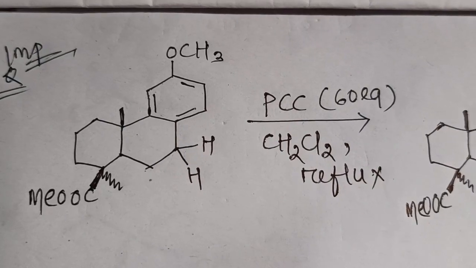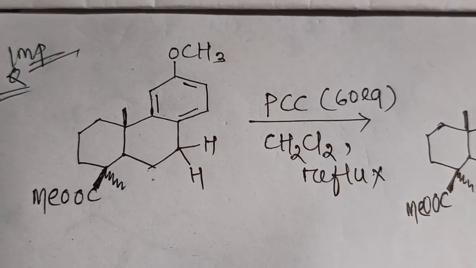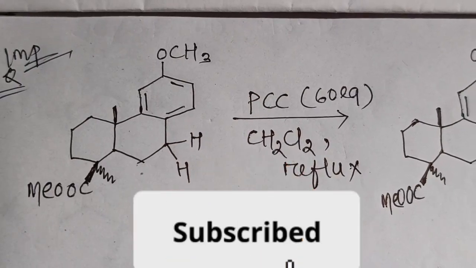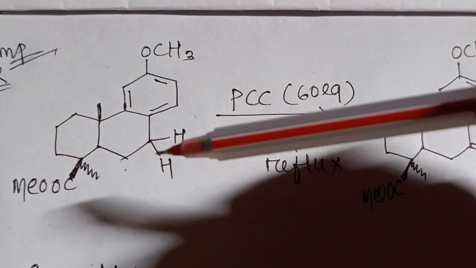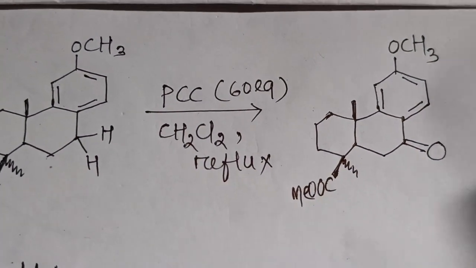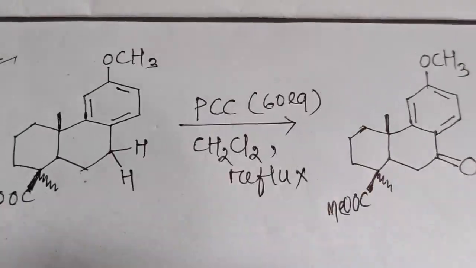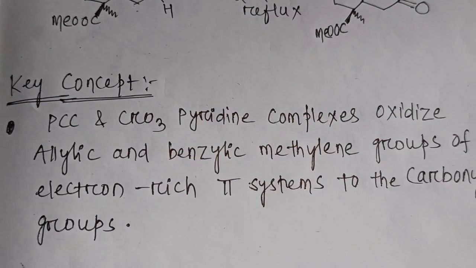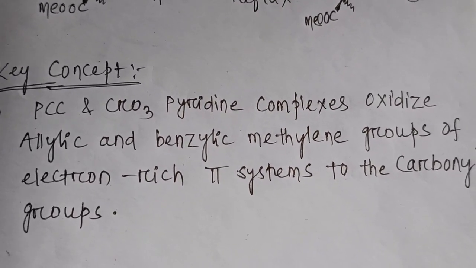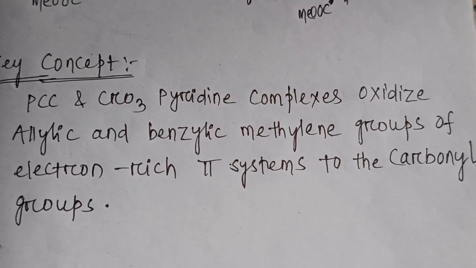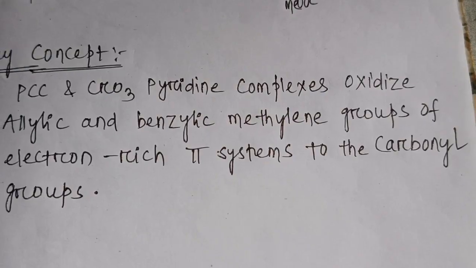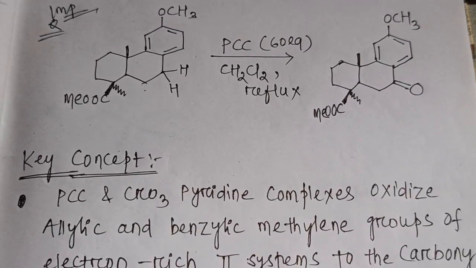This question is from the Nanjundiah book. This is an important question for your upcoming exams, CSIR NET, GATE. This is a very important question. So this benzylic methylene is converted into ketone. This is the ketone. The key concept is that PCC or chromium oxide pyridine complexes oxidize allylic and benzylic methylene groups of electron rich pi systems to carbonyl groups. So this is the important key concept. You can note it for your upcoming exams, CSIR NET, GATE.